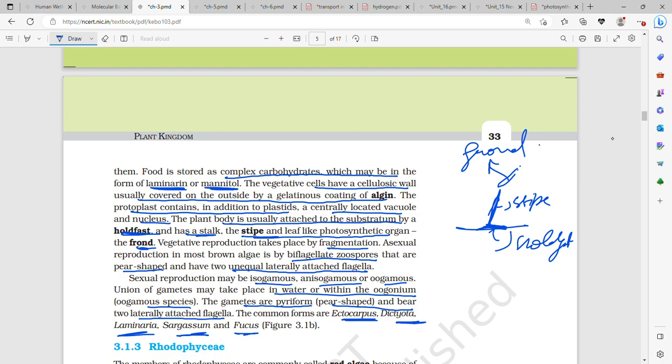Sexual reproduction can be isogamous, anisogamous, or oogamous. Union of gametes may take place in water or within the oogonium, in the oogamous species. The gametes are pyriform or pear-shaped and have two laterally attached flagella. The common forms are Ectocarpus.